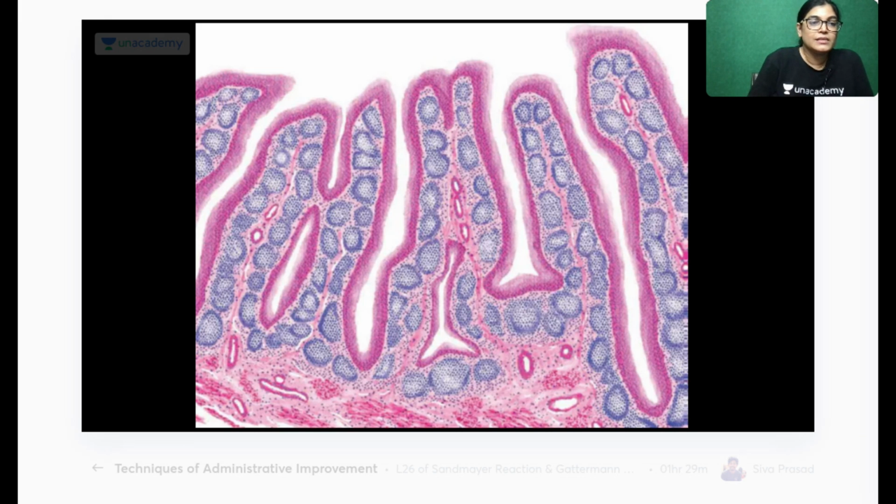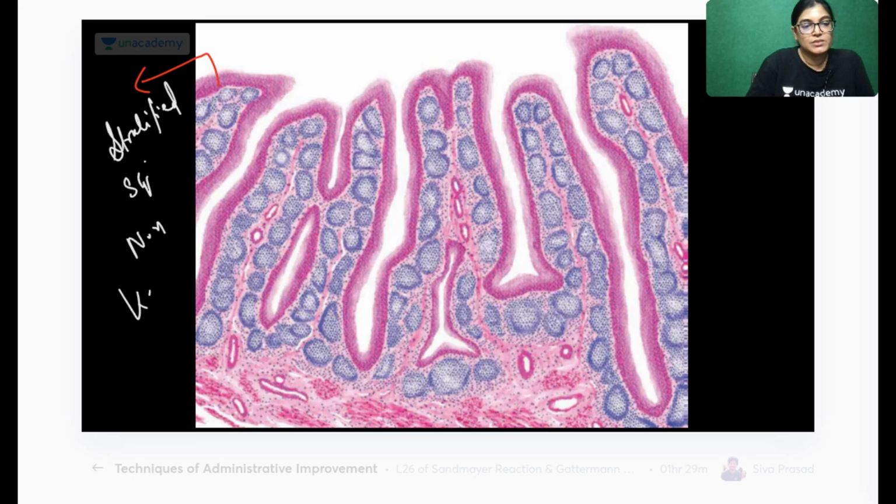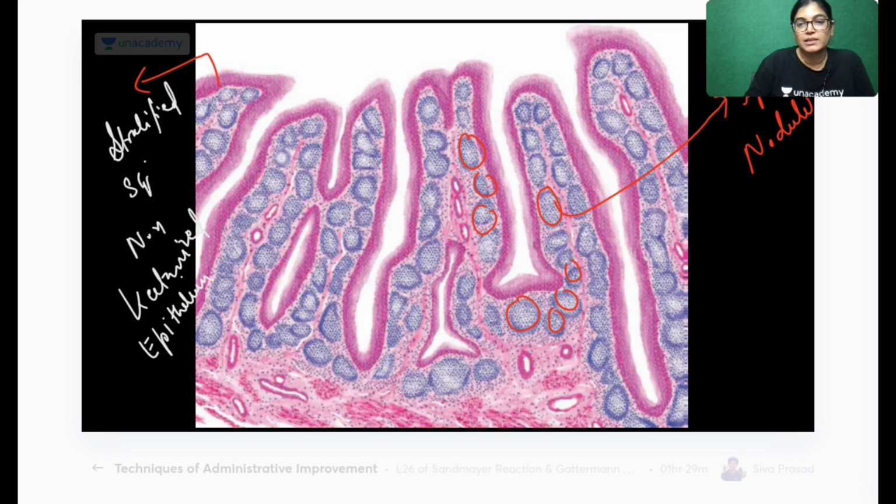So see here in this slide, this part is the lining epithelium. Which kind of epithelium is it? It is stratified squamous, non-keratinized epithelium. Got it? Now, again, you can see here so many lymphatic aggregations are there. A slide having many lymphatic aggregations, and in the middle there is a germinal center also. So these are lymphatic nodules. So many lymphatic nodules are there.